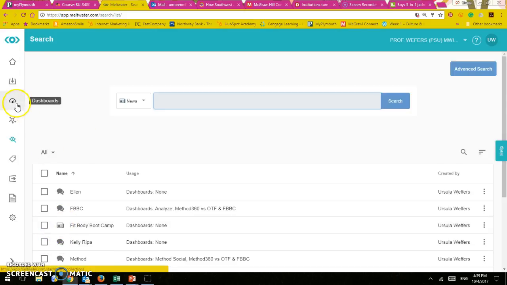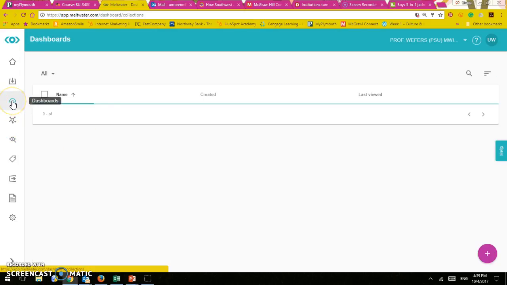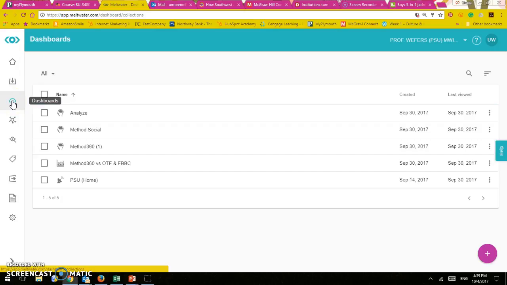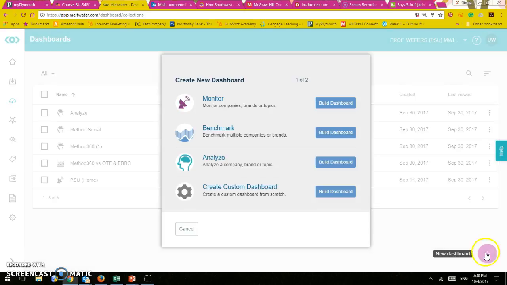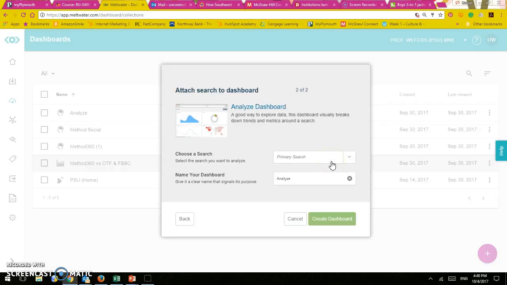So now I'm going to go and create a dashboard. So when you're going to do a dashboard, you go here where it says plus, you open here your dashboard, and you have different type of things that you want to do. So let's say that I want to analyze my company.